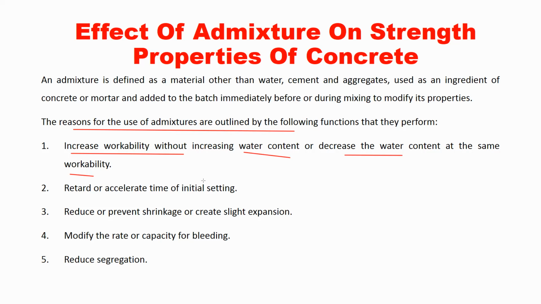What you have to do here is add one particular type of admixture which will increase the setting time of concrete. The concrete which was becoming hard in half an hour will remain in workable condition for 2 to 3 hours now, because we have added that admixture. So that admixture is keeping the concrete in workable condition for a long time.